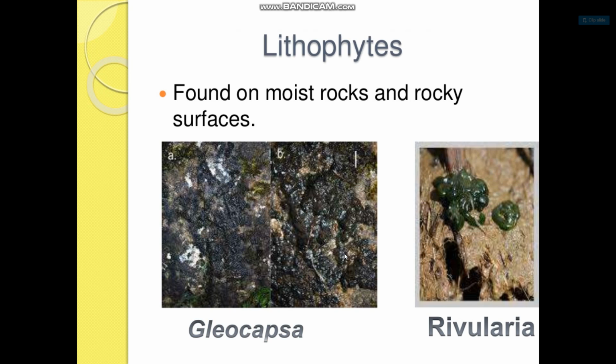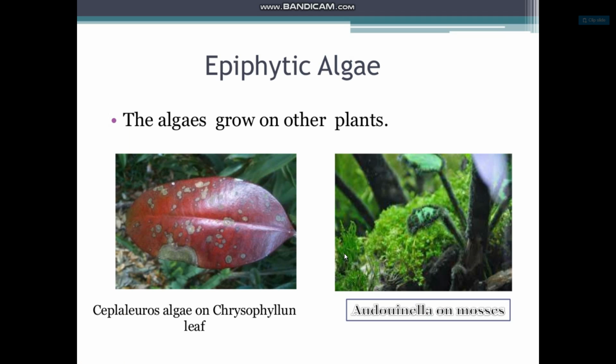Lithophytes are found on moist rocks and rocky surfaces. For example, Gloeocapsa and Rivularia. Epiphytic algae grow on other plants. For example, Cephaleuros on Chrysophyllum leaf.